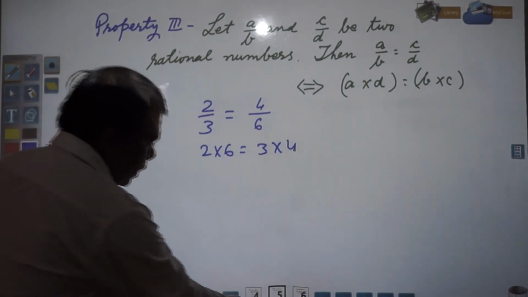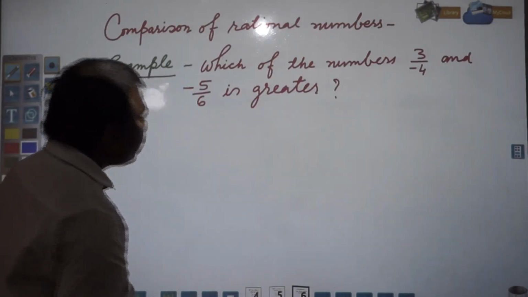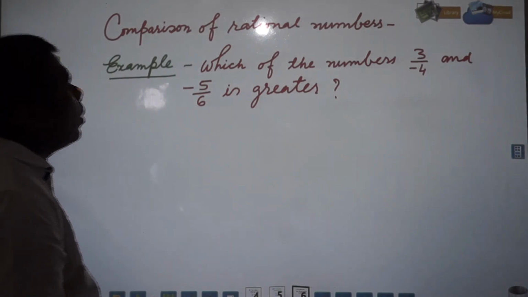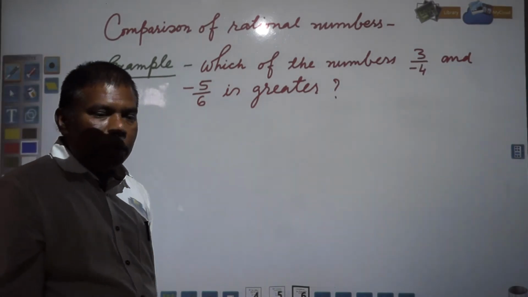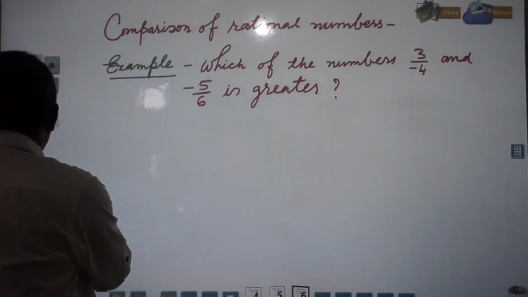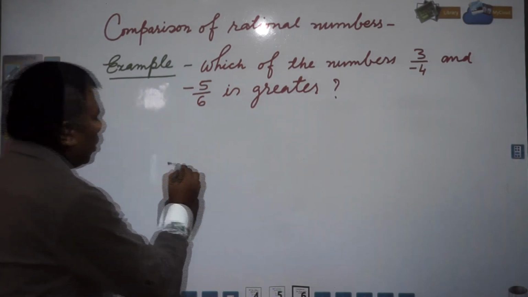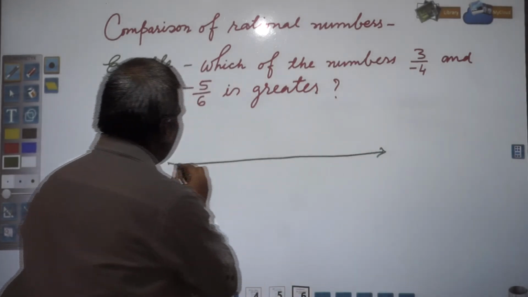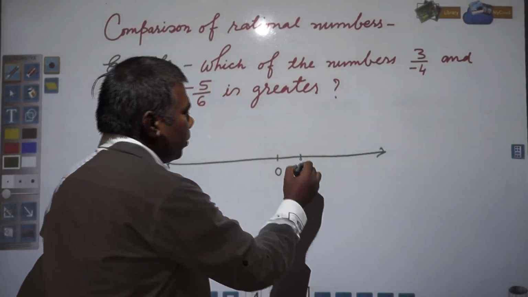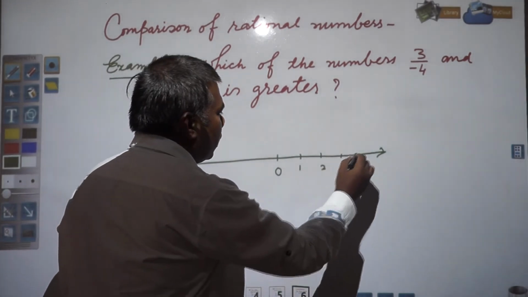Okay. Next we have comparison of rational numbers. So how will we compare the numbers? Simply in integers you can see. Suppose this is your number line. Suppose this is 0. Right side your positive counting numbers are there, 1 2 3 4.